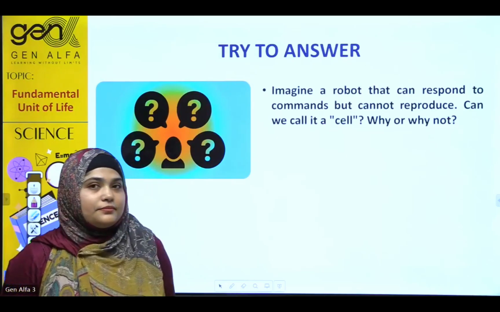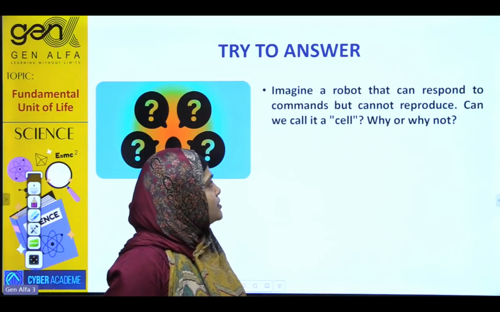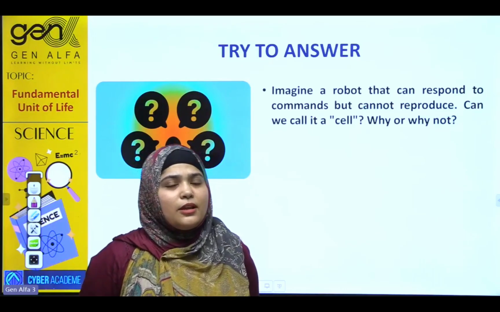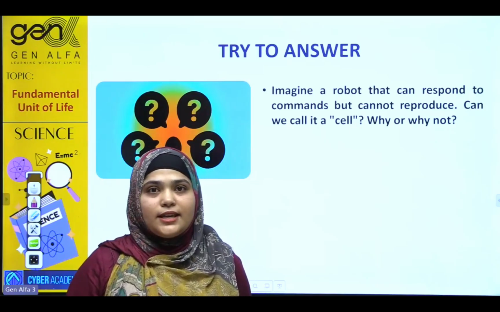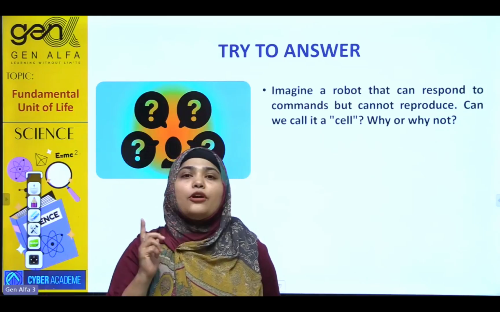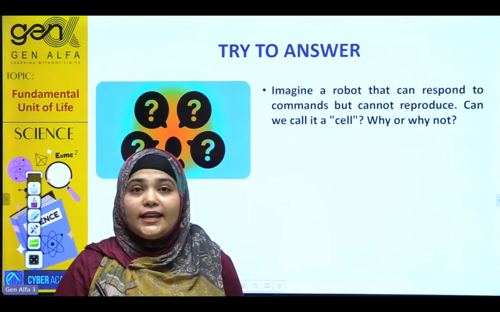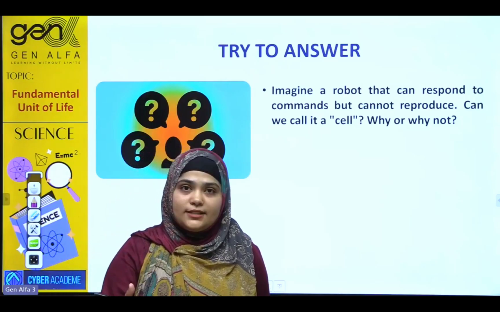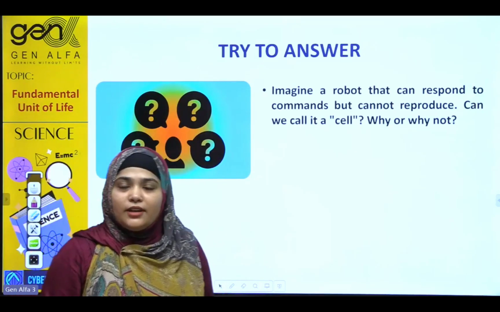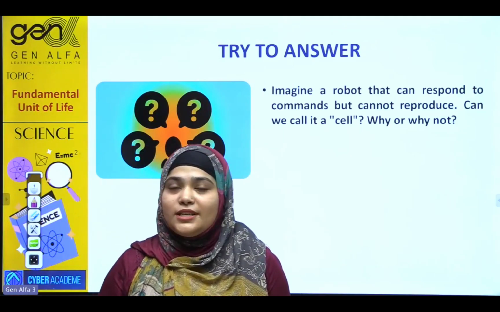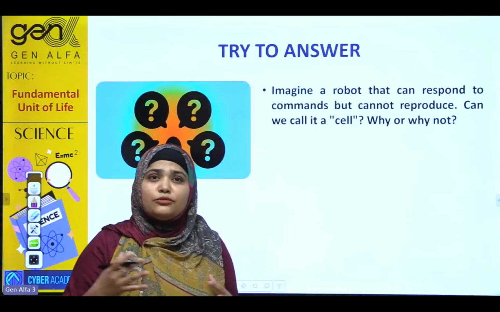Okay, fine. I'm sure that you got the answer. Students, this is not a cell. Here it is written robot. It can respond to stimuli, yes, it can respond to any kind of changes in the environment, but it cannot reproduce. And reproduction is one of the properties of the cell, that it can grow and divide into two more cells to increase their number. So the correct answer is that we do not call this a cell because it is not reproducing, even if it is responding, it is not going to perform the division, the process of reproduction.